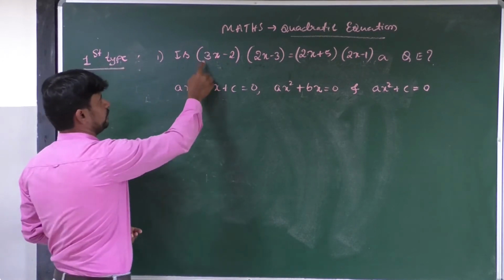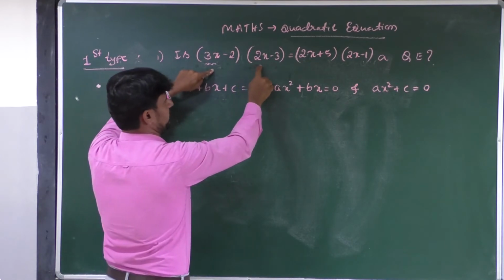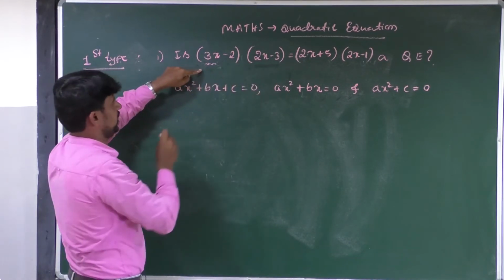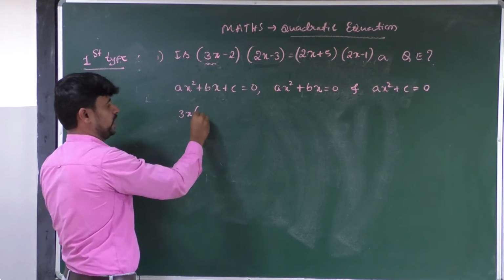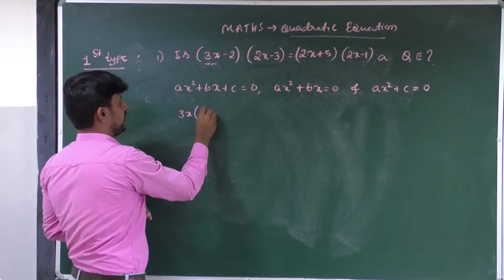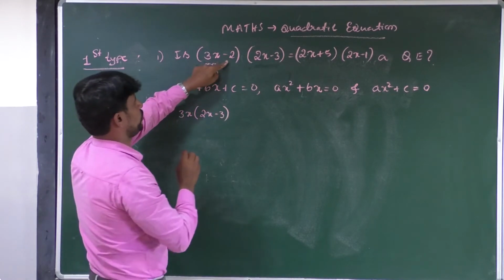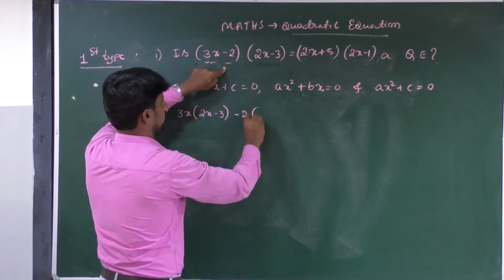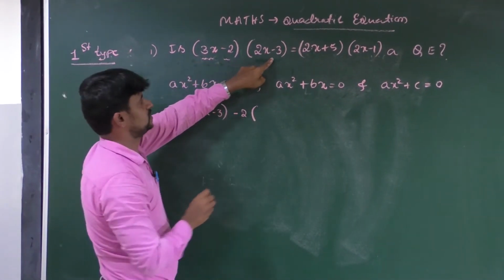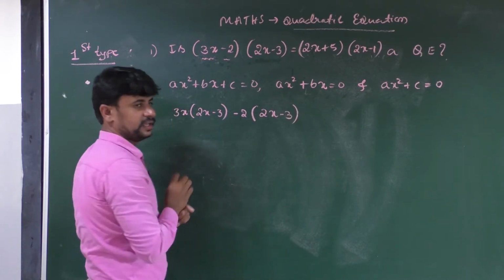How to check? First take this 3x, first multiply with 2x minus 3. Then you have to multiply this minus 2 with 2x minus 3. LHS is finished.